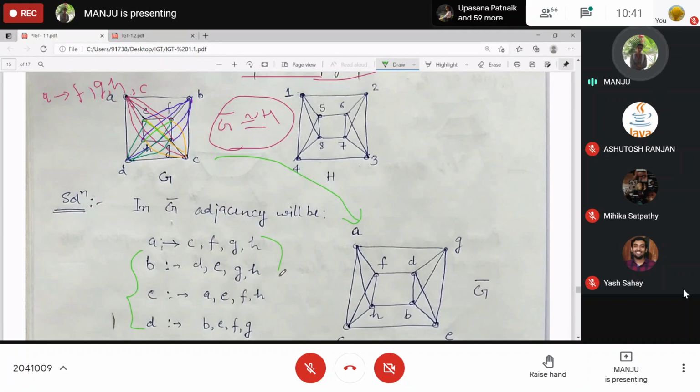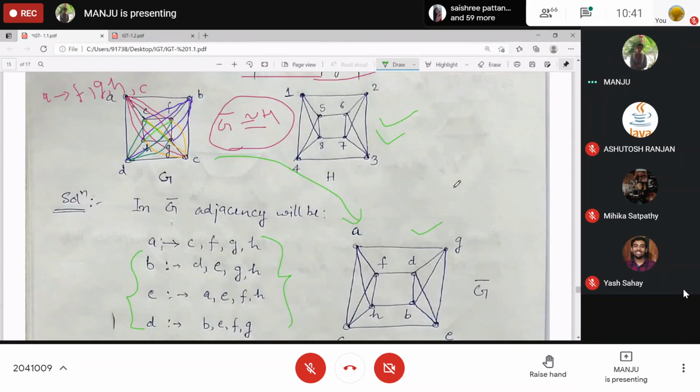By looking at the adjacency condition only, and by looking at the H graph, I have drawn G complement that will be satisfying all the adjacency conditions in the complement, and that will be looking the same as H.